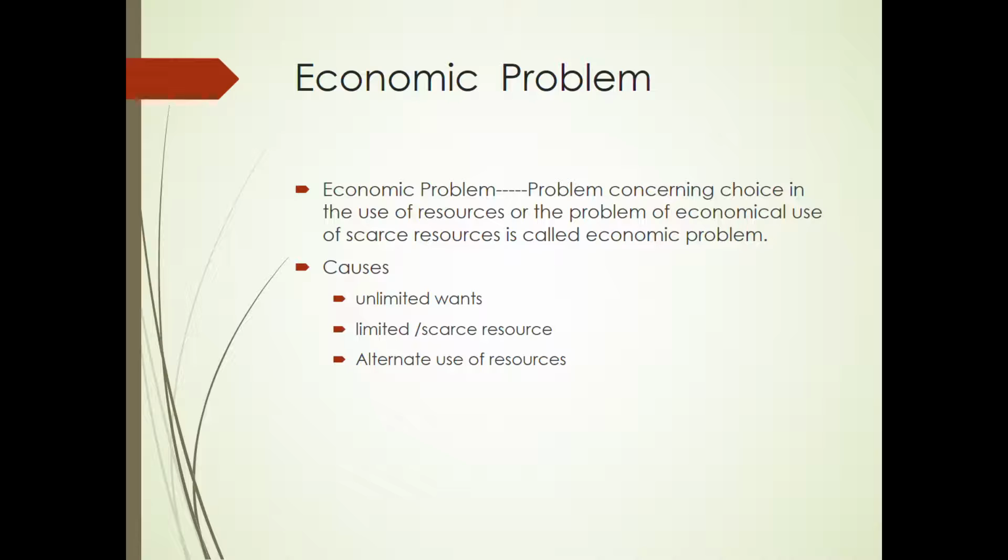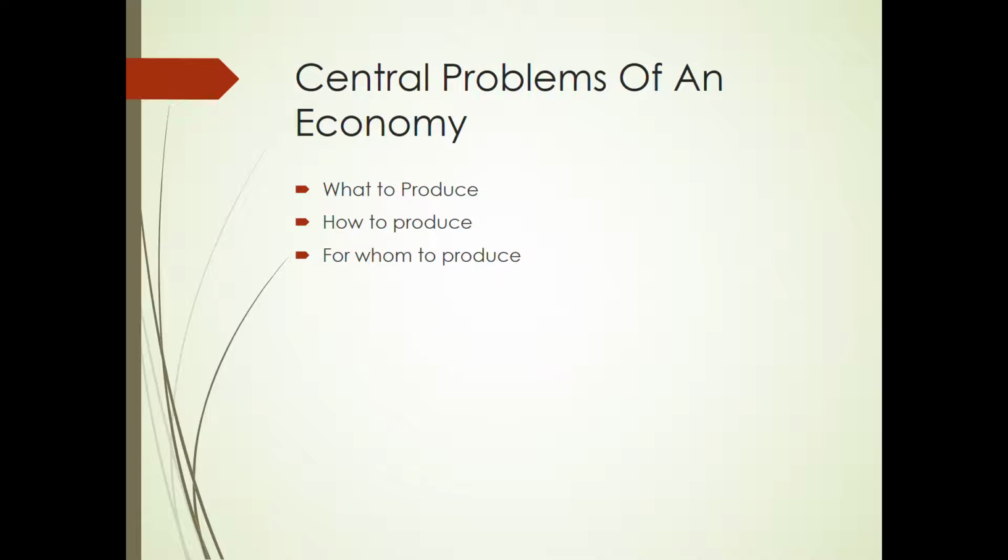It is this second characteristic of resources which gives rise to economic problem, that is the problem of choice. If resources do not have alternate use, then there will not be any choice and there will not be any economic problem. For example, if a farmer has no option and has to grow wheat only, then he doesn't have to make any choice and no economic problem shall be there. But it is not so. Everyone has to make a choice.